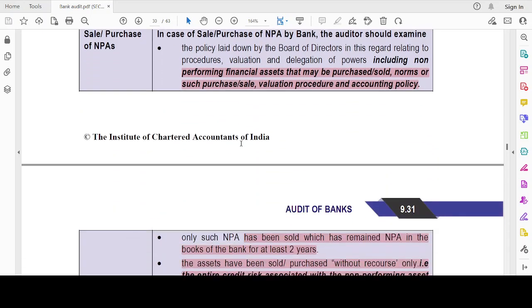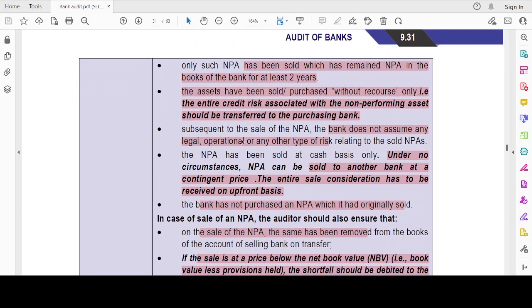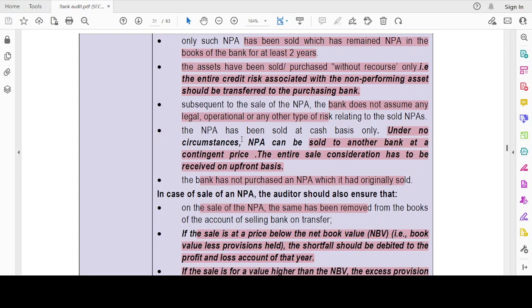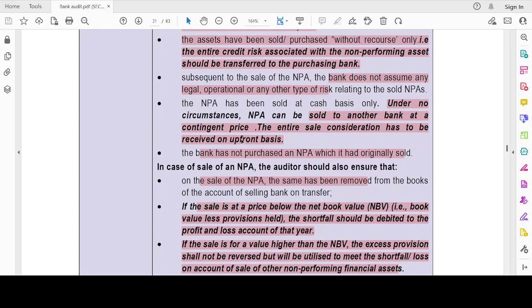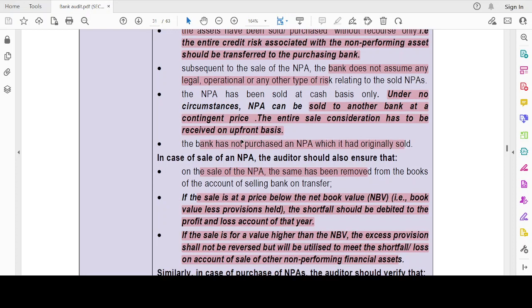Sale or purchase of NPA can be made only in accordance with the accounting policies. Those which have been NPA for at least 2 years can be sold. It should be sold only on a without recourse basis. The bank should not assume any risk with respect to the sold NPAs, and under no circumstances can an NPA be sold to another bank at a contingent price. It should be received on an upfront basis. There is no concept of contingent price, and the bank has not purchased any NPA it has sold earlier.